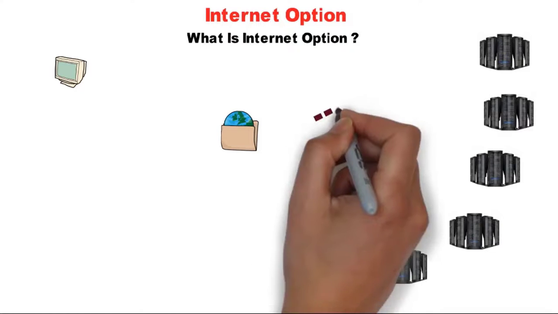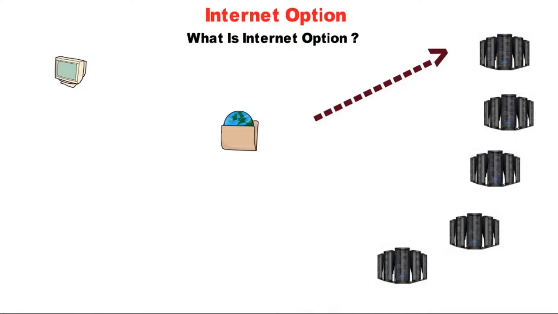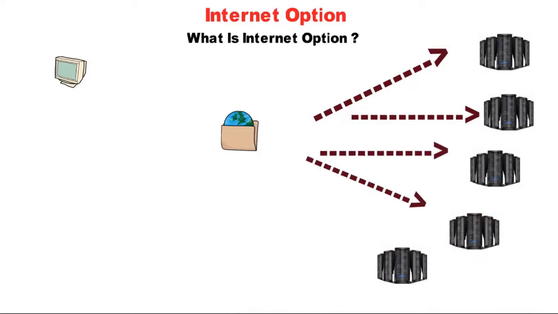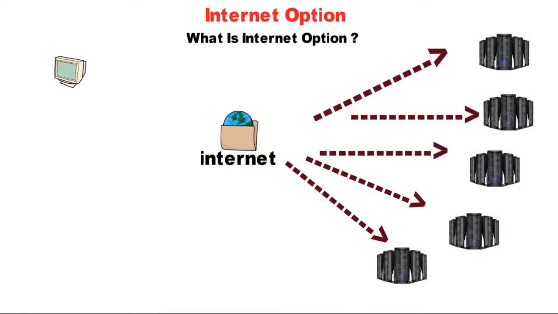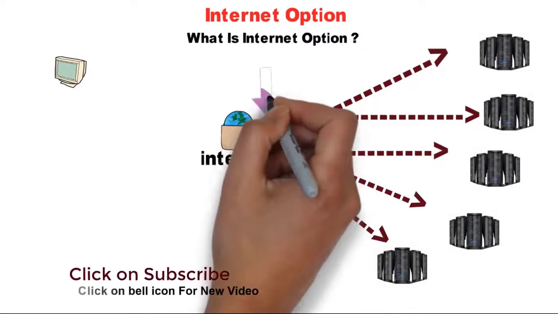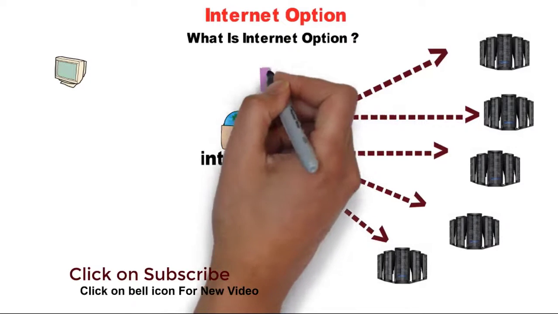On the internet, a lot of servers and websites are available, and your system connects with these servers through the internet. So you are connected to the internet, and through the internet you can find anything.